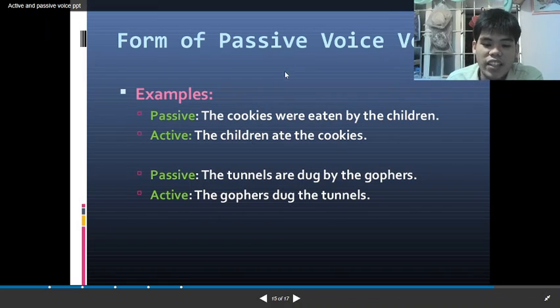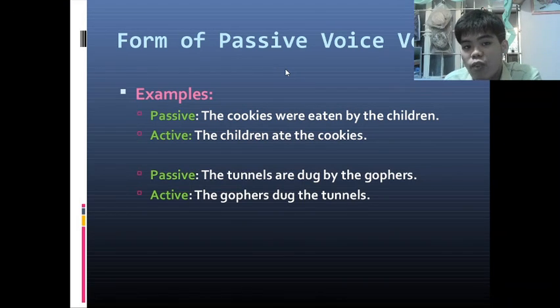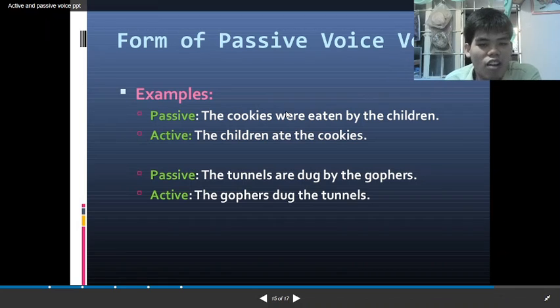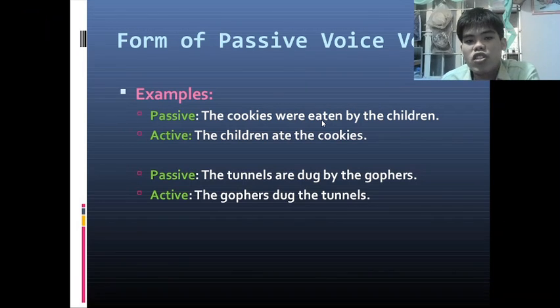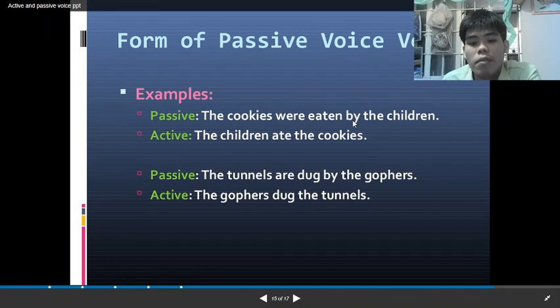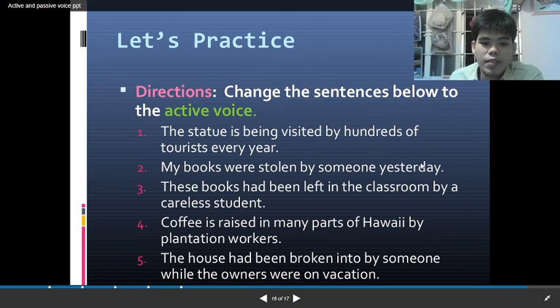So, we have the children. In the passive voice, we added the linking verb were, so we're going to take that out and delete it. We have the past participle eaten, so we're going to change it back into just the past form, and remove the word by. So, we have the active form: The children ate the cookies. Same, the tunnels are dug by the gophers. The gophers dug the tunnels.